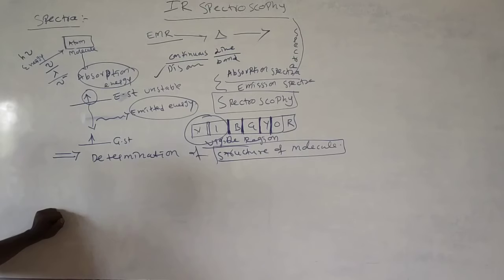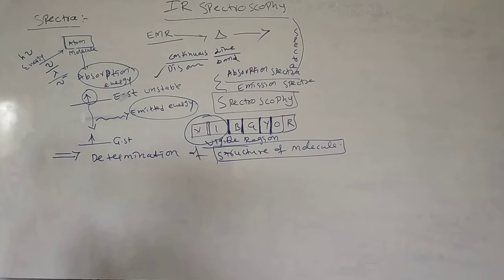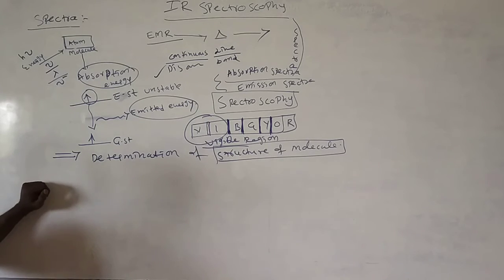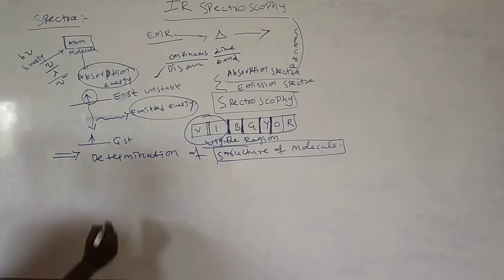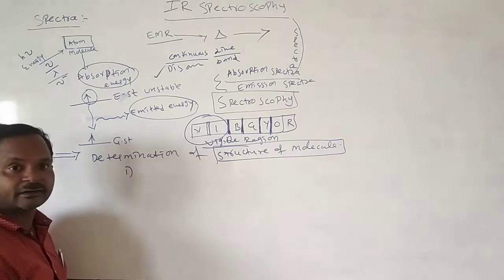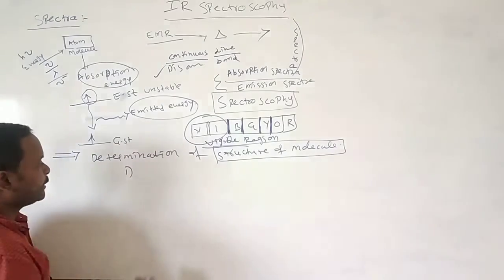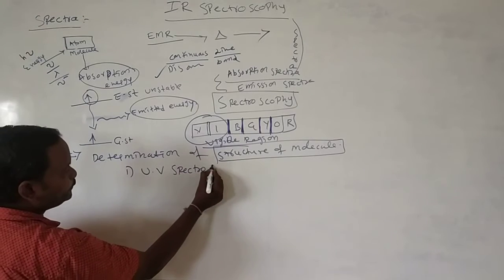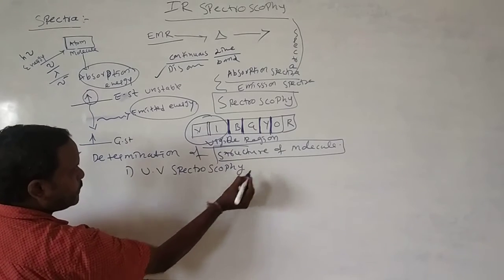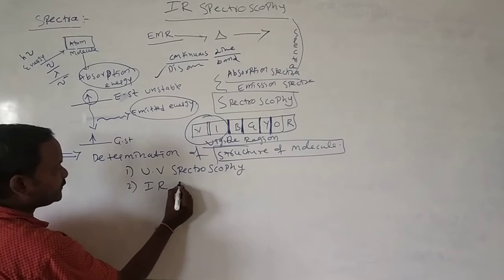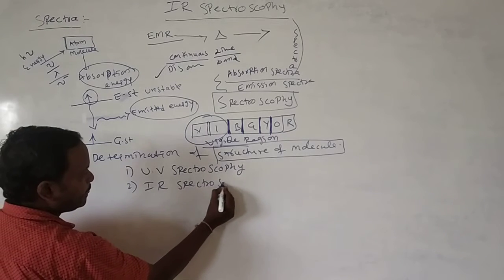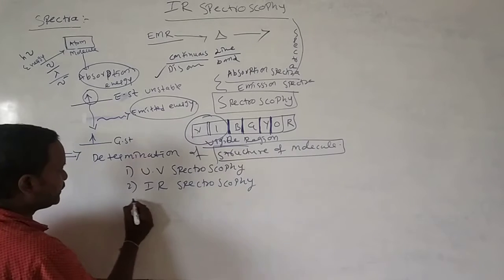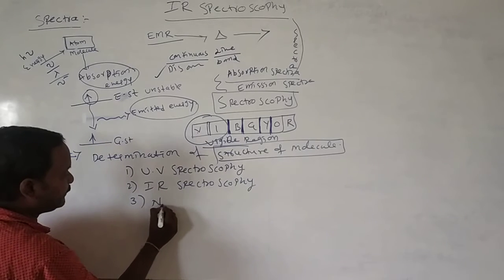Here we have different spectra. Different spectra bring different information toward spectroscopy. In our chemistry, we have a maximum of 4 important spectra. One is UV spectroscopy, second is IR spectroscopy, and then NMR spectroscopy.